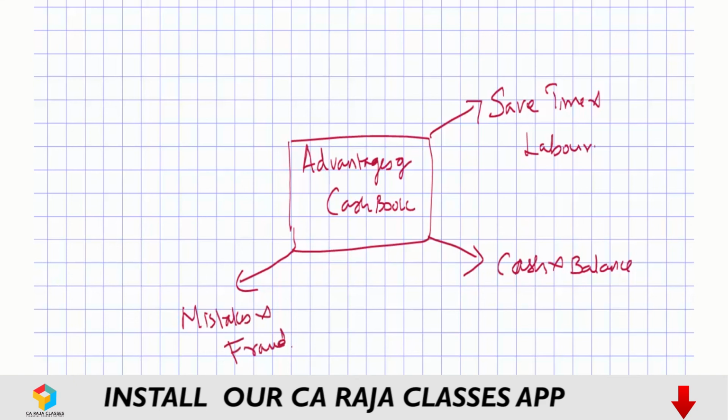By maintaining cash book, every day you will be closing the cash book and you will find the cash balance as per the books of accounts, and that can be matched with your actual cash balance, right? So this will help to arrest frauds, discrepancies or mistakes, and if there is any discrepancy, it can be identified and rectified.